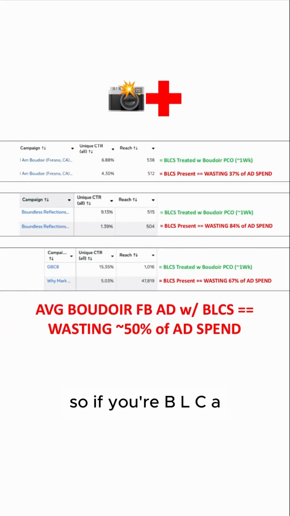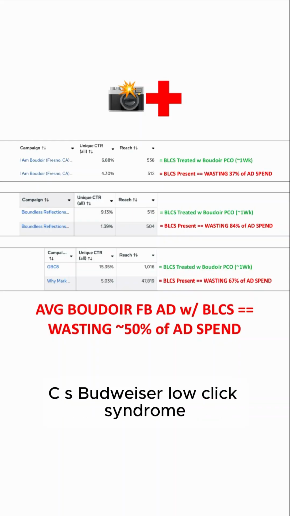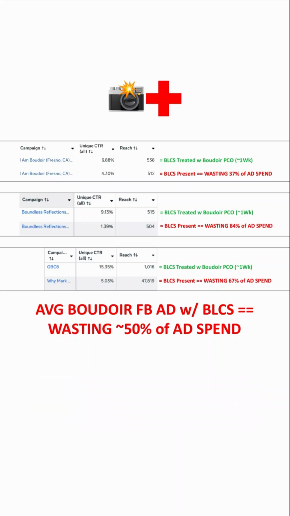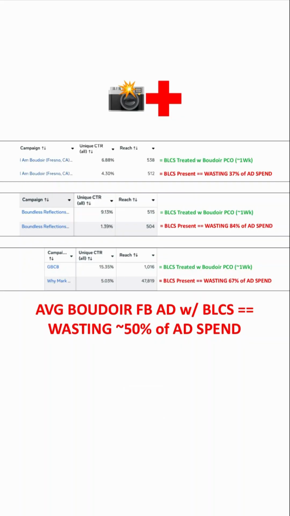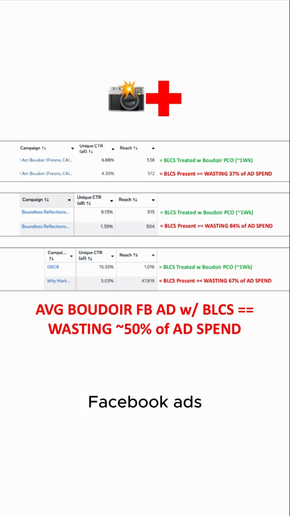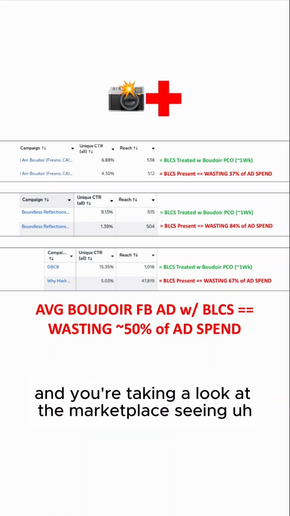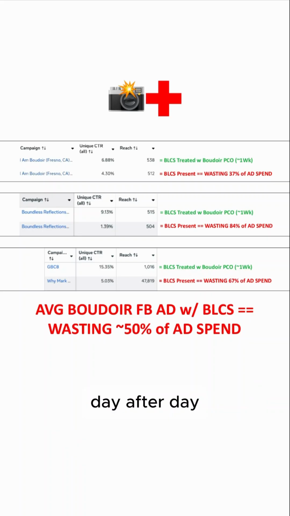So if you're a BLCA, a Boudoir low click advertiser, with BLCS, Boudoir low click syndrome, your Boudoir Facebook ads have a unique CTR under 6%, and you're taking a look at the marketplace. Well, you're spending more than 10 grand a month on Boudoir Facebook ads, and you're seeing it's become more and more saturated with more and more boudoir photographers day after day.